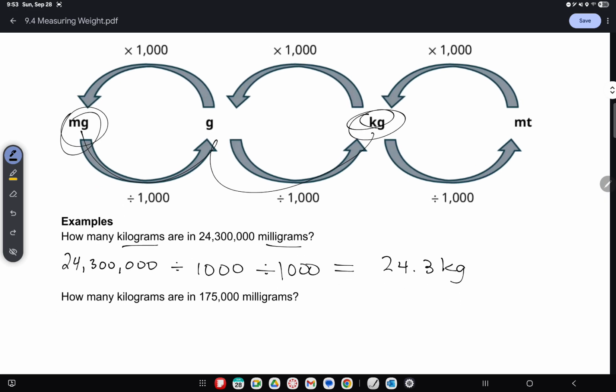How many kilograms are in 175,000 milligrams? So same thing, different number. 175,000 divided by 1,000 twice, which is going to give 0.175 kilograms.